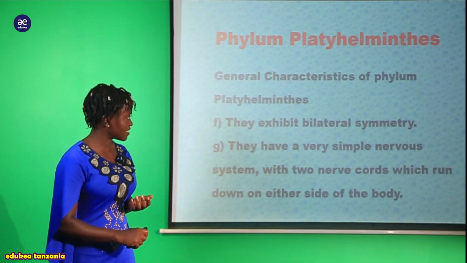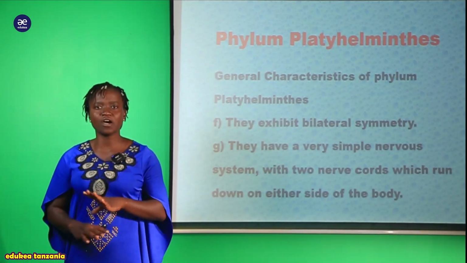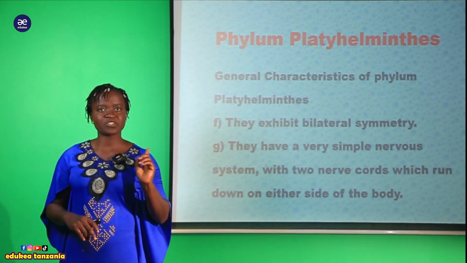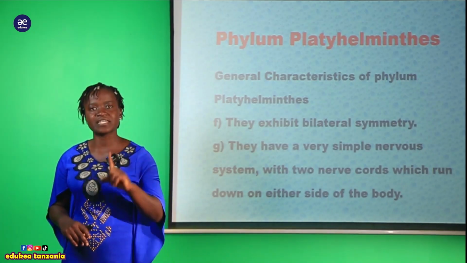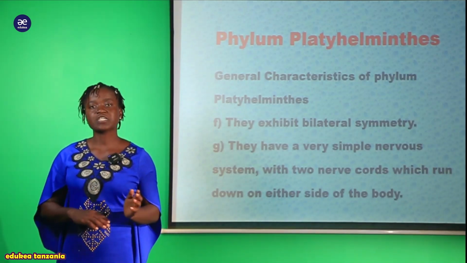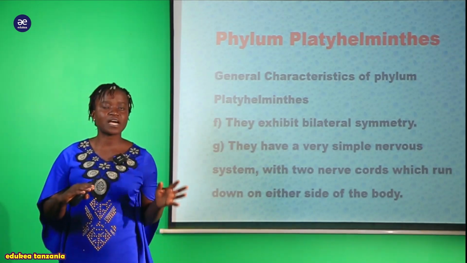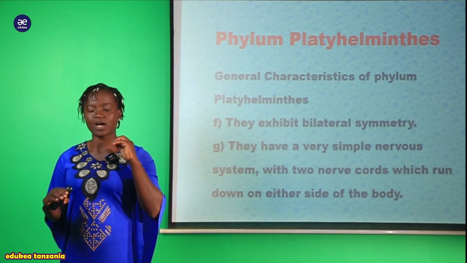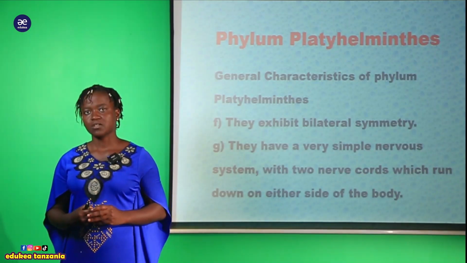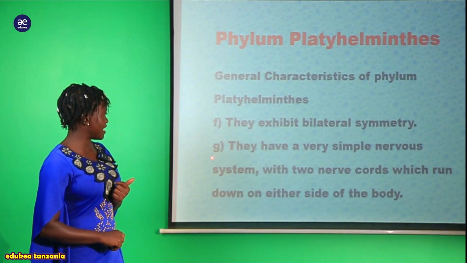And this characteristic of bilateral symmetry is a characteristic of the whole kingdom Animalia, except the organisms we mentioned in the last session, that are Cnidarians together with the sponges, which exhibit different kinds of symmetry. But the rest of the organisms in this kingdom Animalia possess bilateral symmetry.